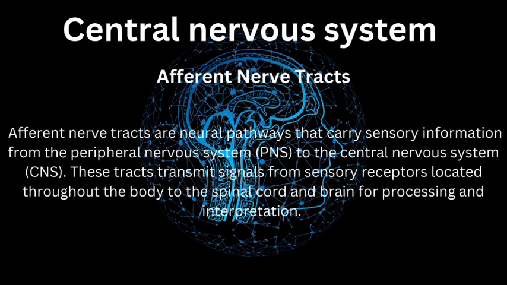Next is the afferent nerve tract. Afferent nerve tracts are neural pathways that carry sensory information from the peripheral nervous system (PNS) to the central nervous system (CNS). These tracts transmit signals from sensory receptors located throughout the body to the spinal cord and brain for processing and interpretation.